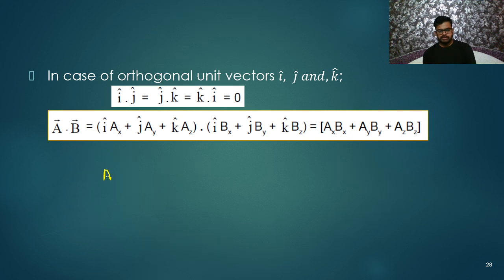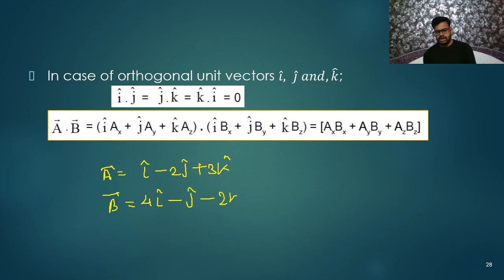So for example, let's say vector A is given as i cap minus 2 j cap plus 3 k cap. And vector B is 4 i cap minus j cap minus 2 k cap. This is given, so these are the two vectors. Let us solve it. A dot B, how will we do it? This i cap will be multiplied with i cap. So these two terms will be multiplied. The coefficient of i cap is 1 in A and 4 in B.